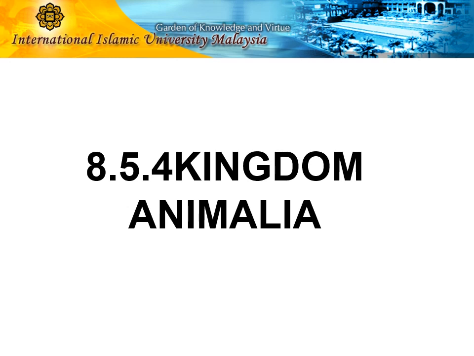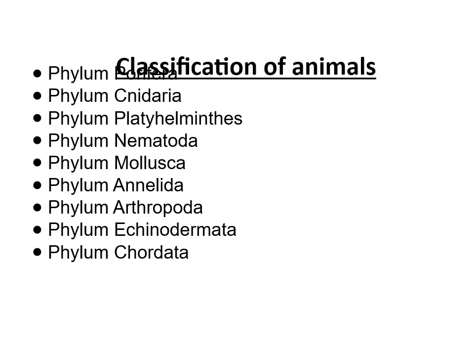Phylum Porifera and phylum Cnidaria. So here's a list of all the phyla in kingdom Animalia, starting from the simplest and most basic phylum, which is Porifera, to the most complex phylum, Chordata. Simplest refers to having only cells, no tissues, and the most complex has organ systems and so on.